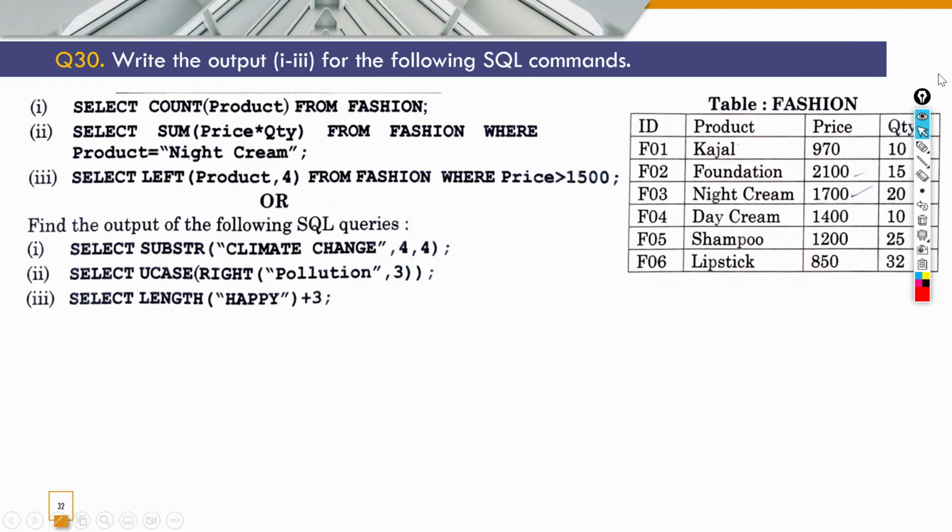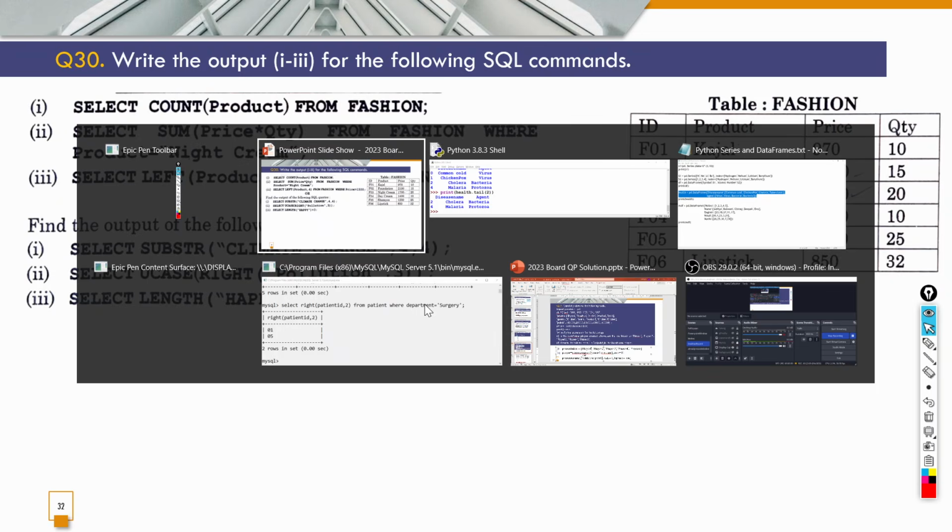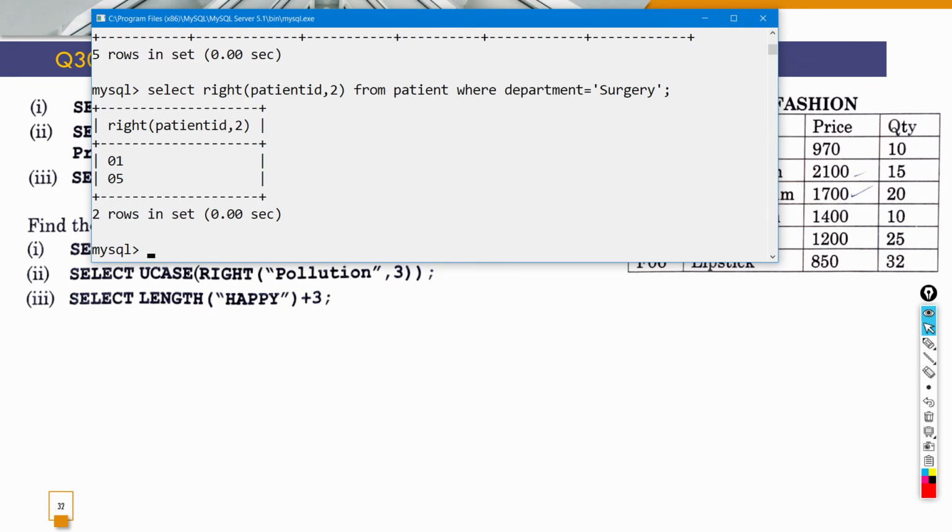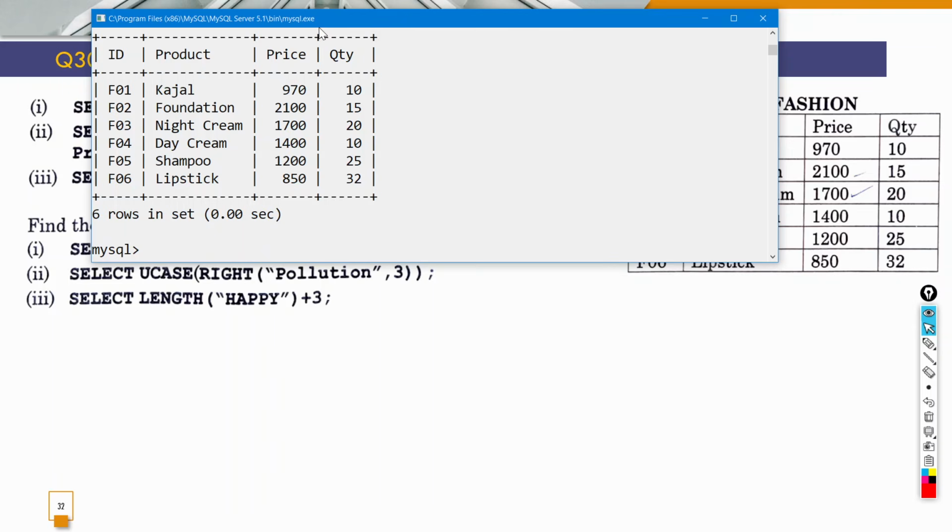The next question is based on this particular table fashion. So write the output for 1 to 3 for the following SQL commands. First दोनों के लिए हमें output लिखना है. So if we come to this select count product from fashion, the table is already there in my MySQL. So I'll just quickly show it to you. So if I write select star from fashion, so ये हमारा एक table created है already.